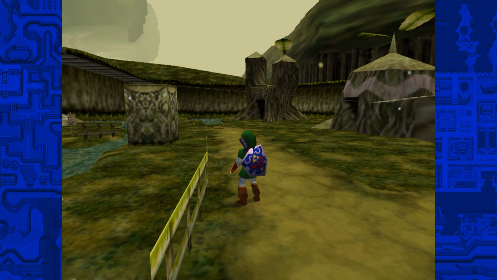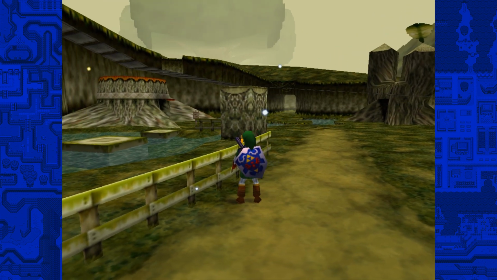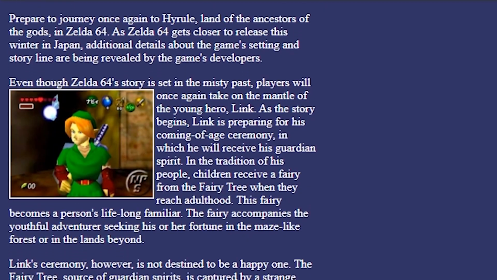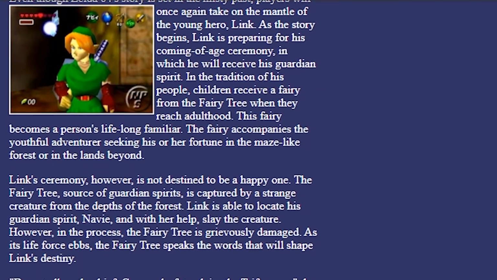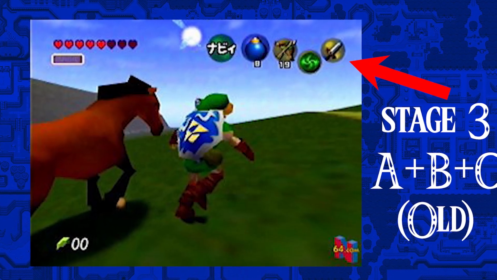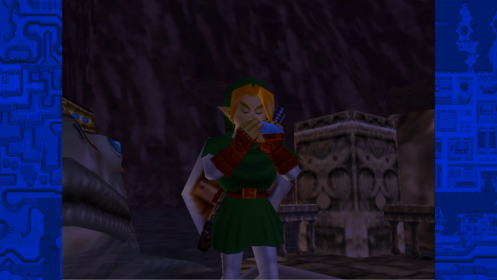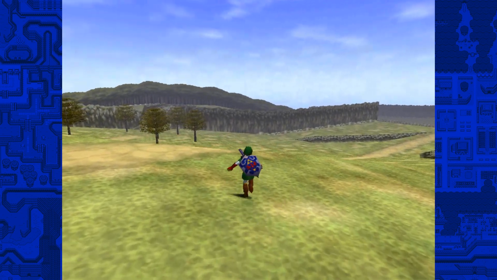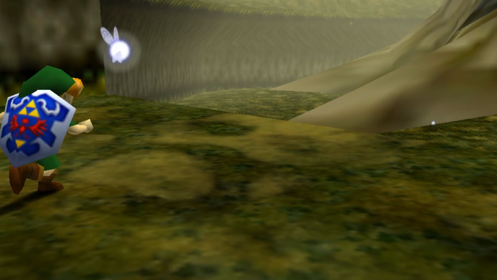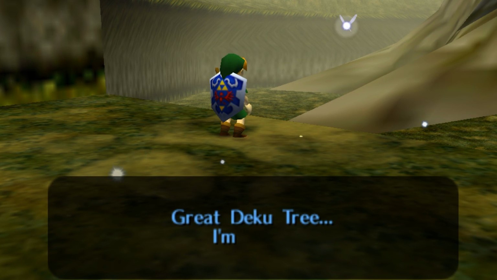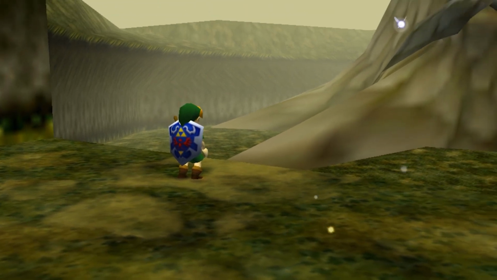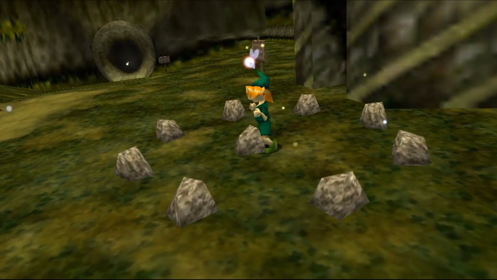So already, a few things are very different. First off, based on that screenshot accompanying the story on the Nintendo website, it being 1997 as well, it appears to be from the third stage of development, which had a HUD that was similar to the final game but in a different style. During this stage, only adult Link was around and no child Link, and this fits very well here as this was supposed to be a coming-of-age story, where Link, who is just turning into an adult, is supposed to receive a fairy as a gift from the fairy tree, the original name of the Great Deku Tree, as explained here, as opposed to Link just being a child without a fairy and was just given one for a task.